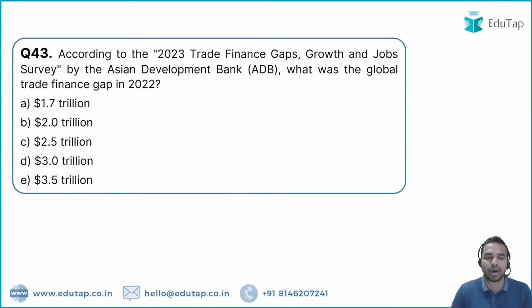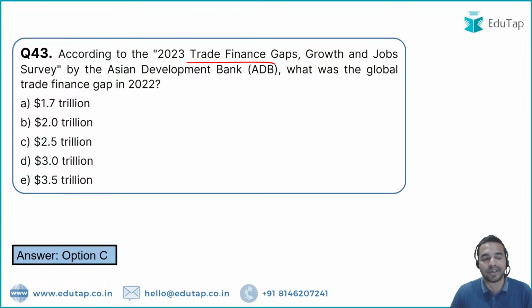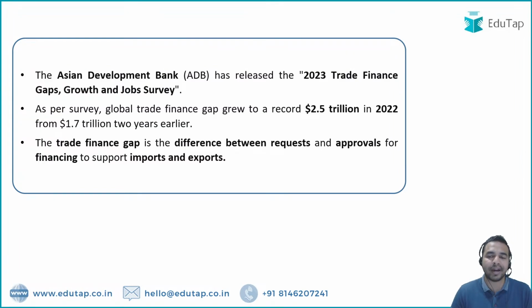The next question is on the 2023 trade finance gap. The trade finance gap growth and jobs survey was launched by the Asian Development Bank, and this question is on the key finding, the major finding of this particular report. The question is, what was the global trade finance gap in 2022? That particular gap was earlier 1.7 trillion and now it has increased to 2.5 trillion dollars, and that is absolutely the right answer.